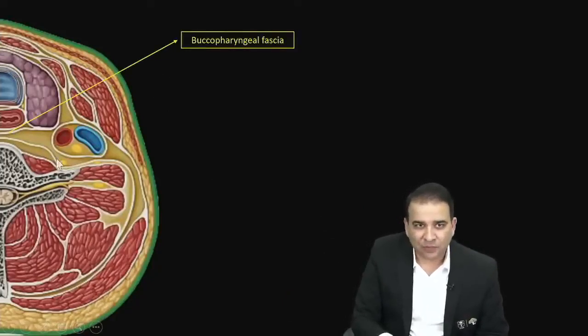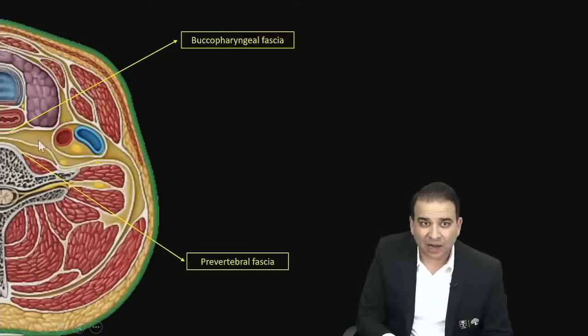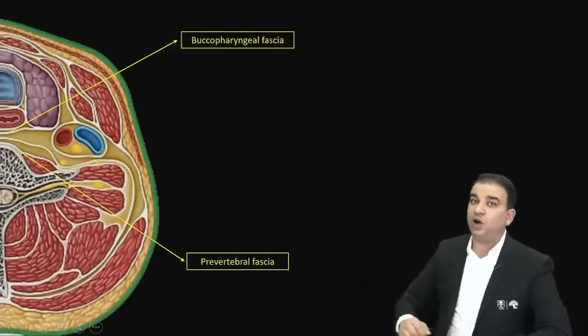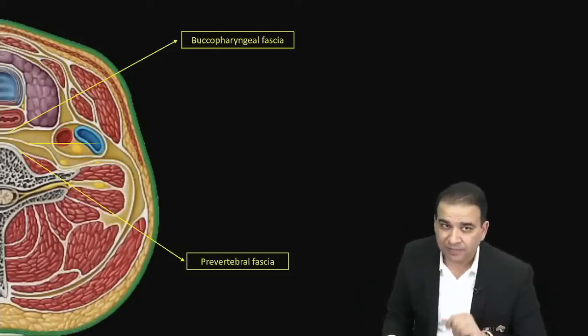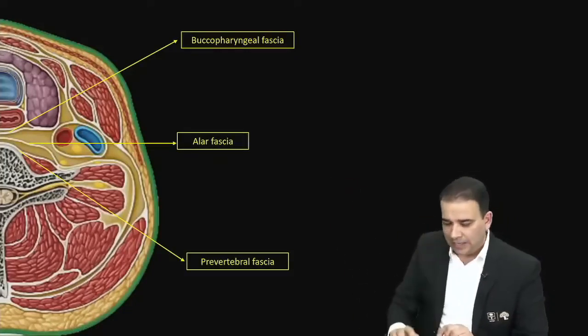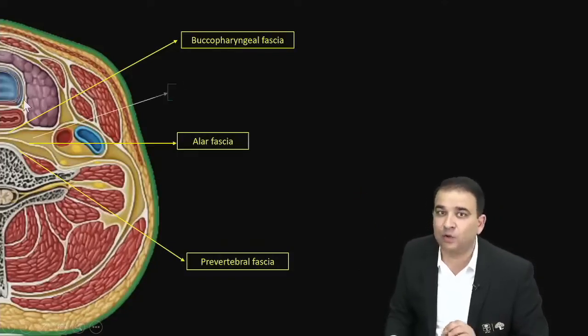Now the fascia which is behind here, we already said, what fascia is that? That is the prevertebral fascia. And then there is another fascia in between, which is also called the anterior layer of prevertebral fascia, or the alar fascia. So you can see three fascias over there. Now the space which is present between the buccopharyngeal fascia and the alar fascia, guys, that space is called the retropharyngeal space.